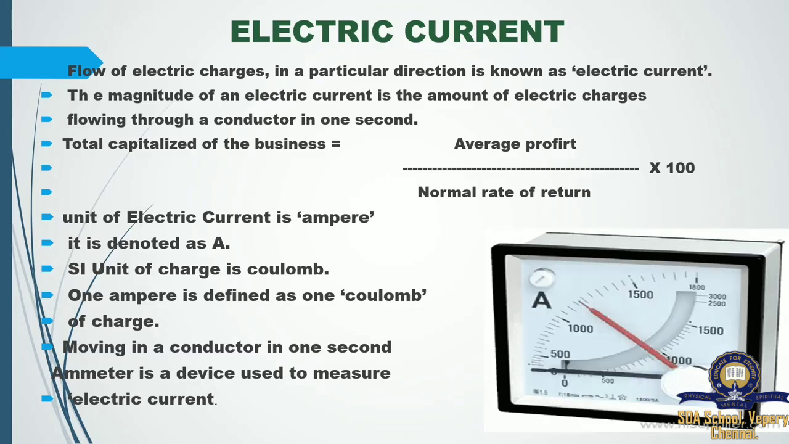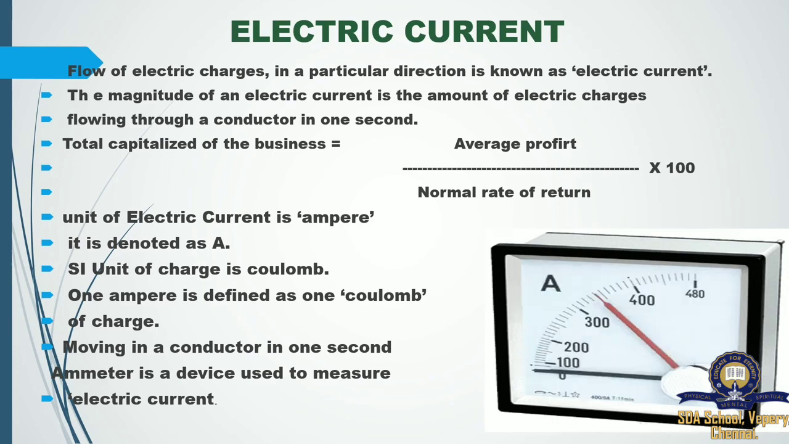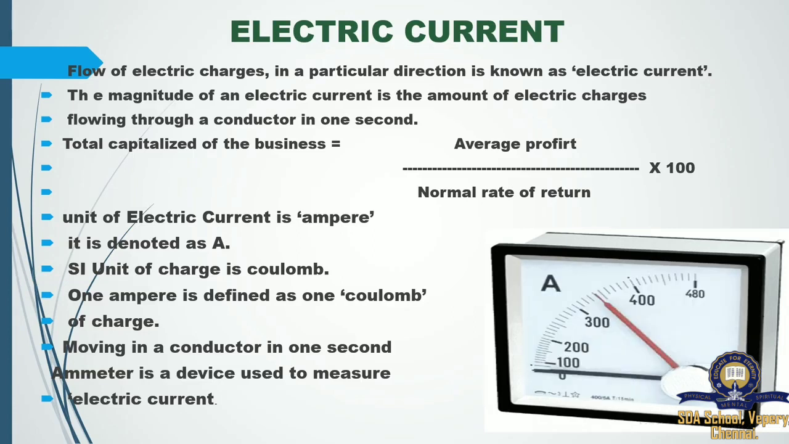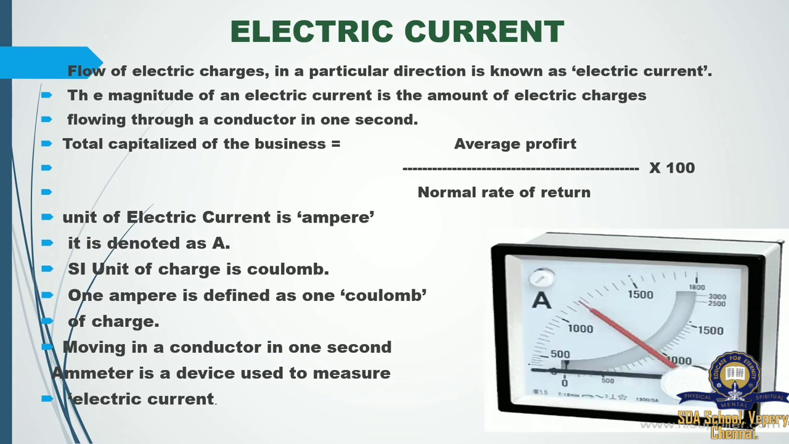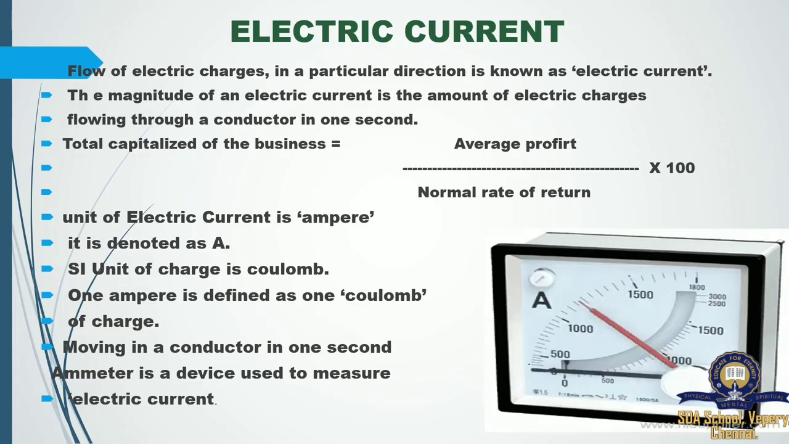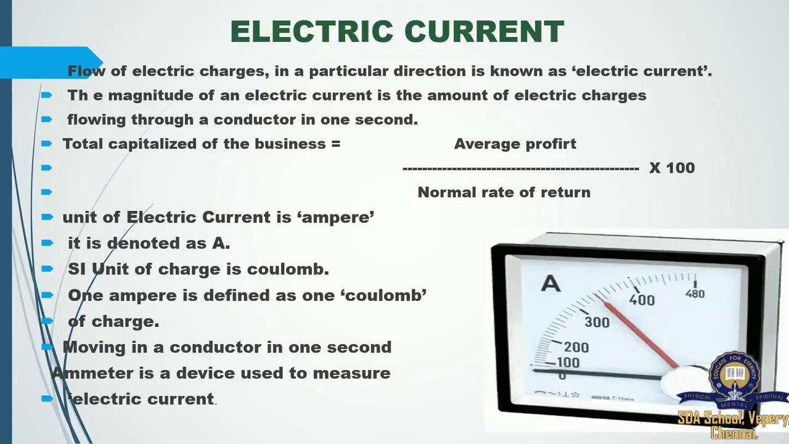We already know the unit of electric current is ampere. It is denoted by the symbol capital A. SI unit of charge is coulomb. 1 ampere is defined as 1 coulomb of charge moving in the conductor in 1 second. So for example, for a particular second, how much current is flowing through the conductor, so how much energy we are getting. When we calculate the flow of current in a particular time, we come to know how much current was discharged.